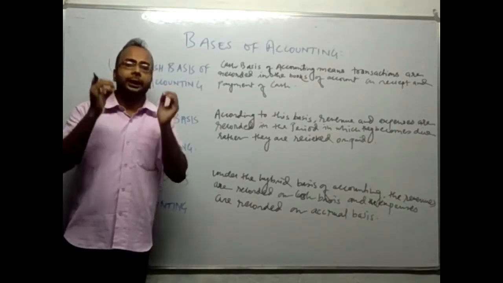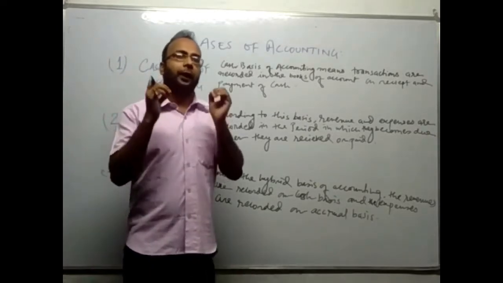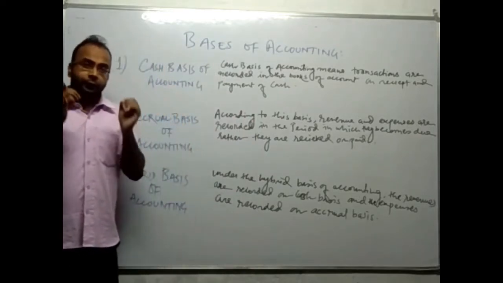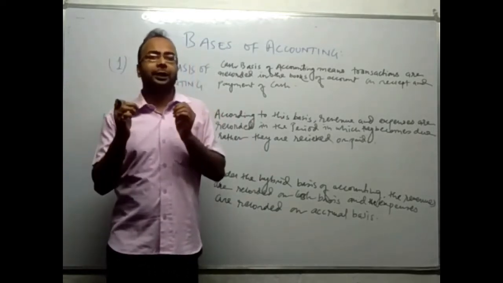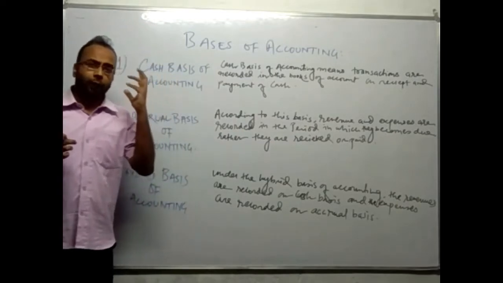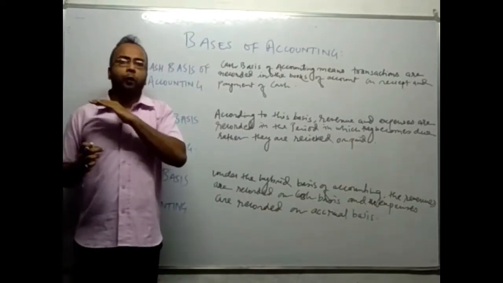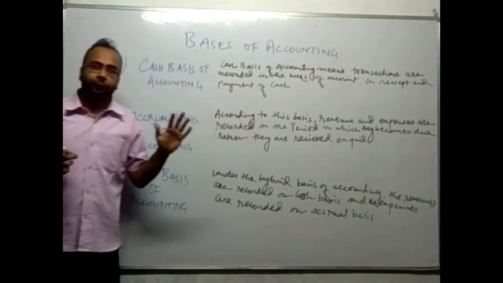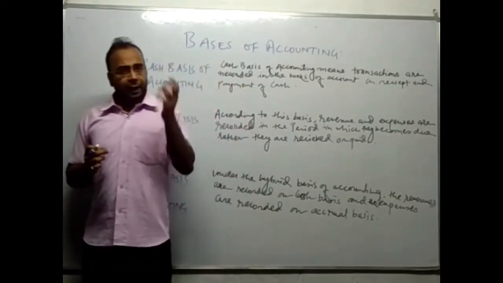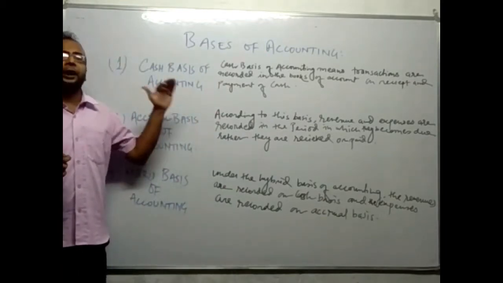Cash basis of accounting is a basis of accounting where transactions are recorded in the books of account on the actual receipt and payment of cash. So transactions are recorded in the books of account when actual cash is received or when actual payment is made through cash. So credit entries, whether it is credit sales or credit purchase, do not find place in cash basis of accounting. So revenue is recognized only when cash is received, and payment is recognized only when cash is paid for the expenses. So this is the meaning of cash basis of accounting.